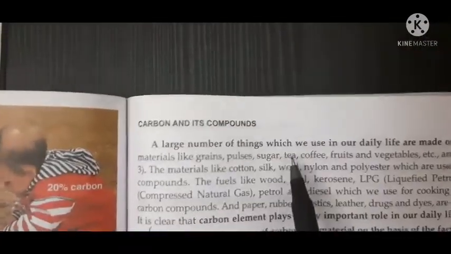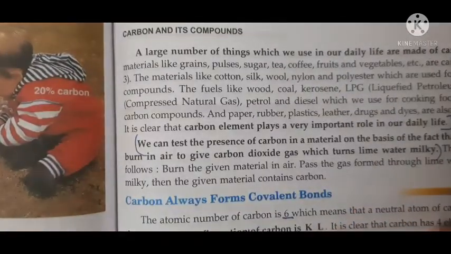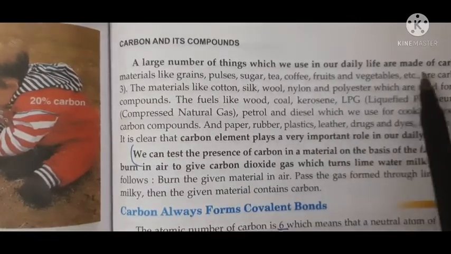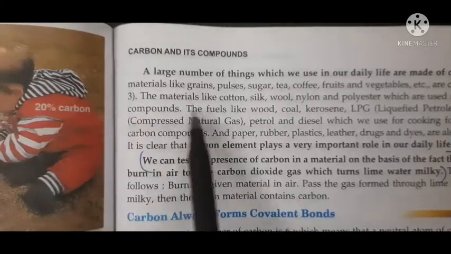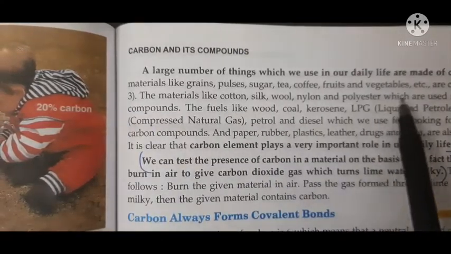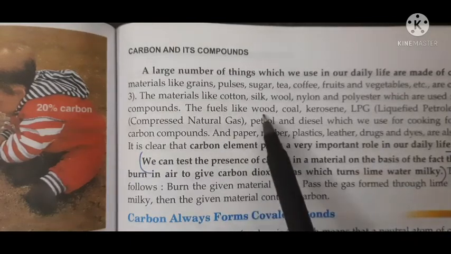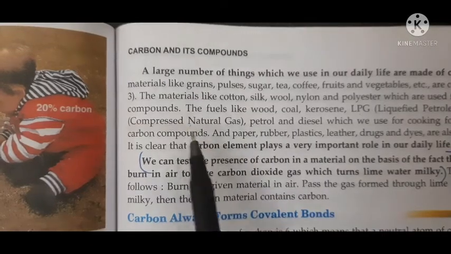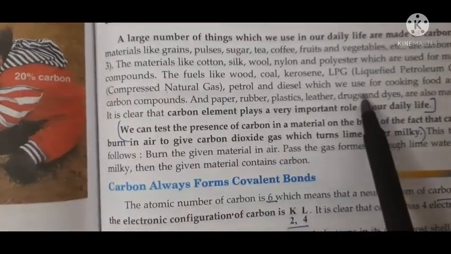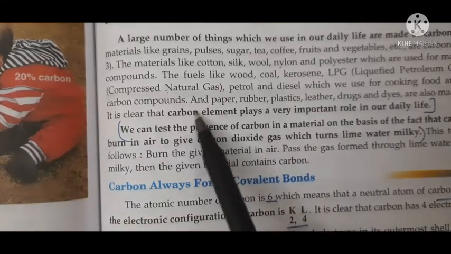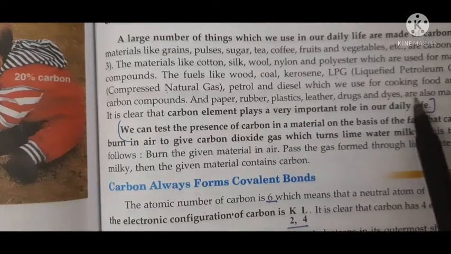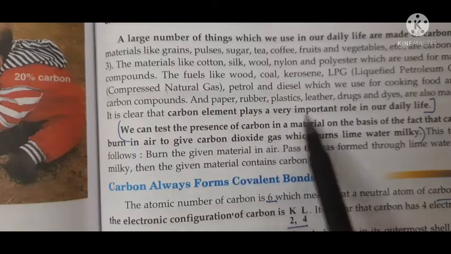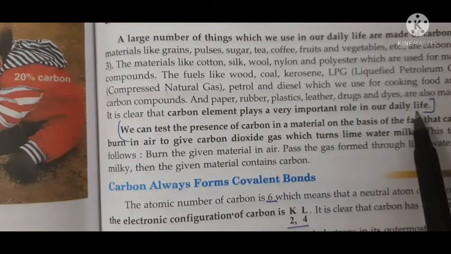A large number of things which we use in our daily life are made up of carbon compounds. Our food material like grains, pulses, sugar, tea, coffee, fruits, vegetables are carbon compounds. The material like cotton, silk, wood, nylon, polyester, which are used for making clothes, are carbon compounds. The fuel like wood, coal, kerosene, LPG, CNG, natural gas, petrol, diesel, which we use for cooking food and running vehicles, are carbon compounds. Paper, rubber, plastic, leather, drugs, dyes are also made up of carbon compounds. So it's clear that carbon plays a very important role in our daily life.